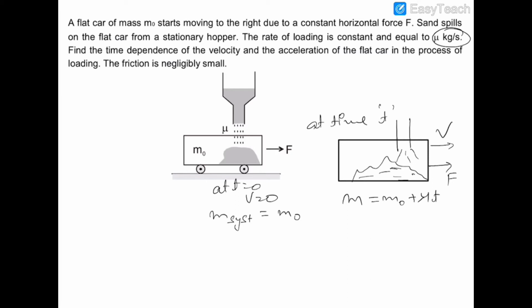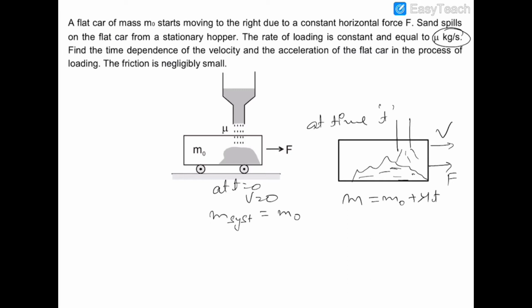The force F is continuously acting on this car, and let us suppose that its velocity at this time is v. So first of all, we have to find out the direction of thrust force acting on this system.